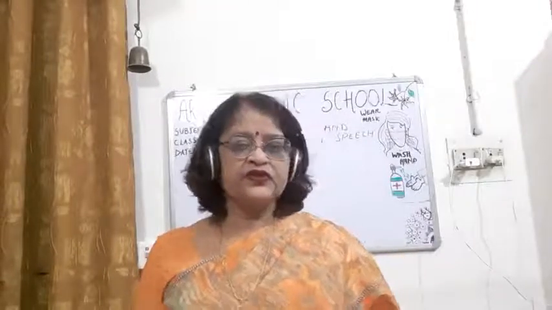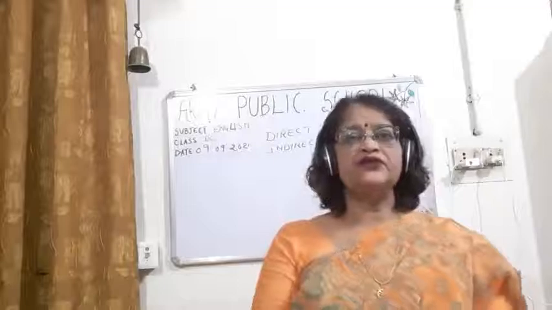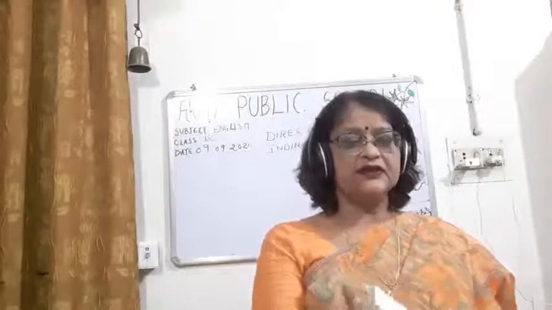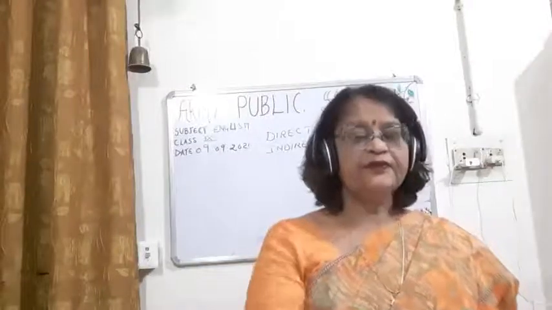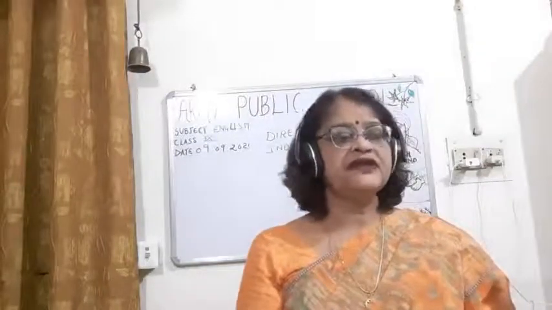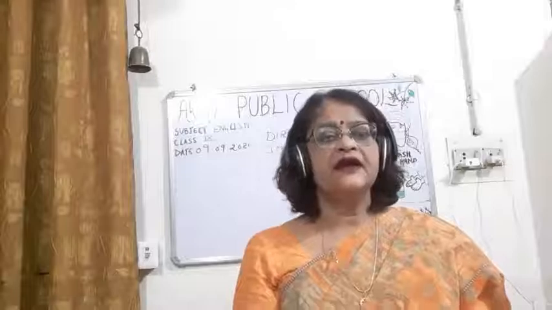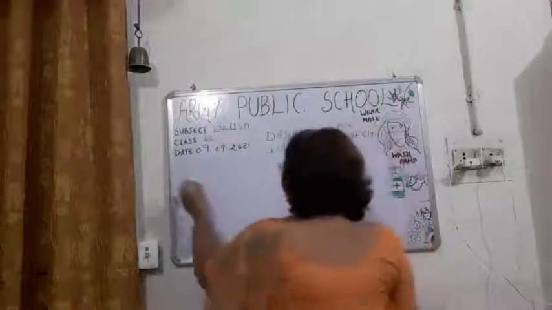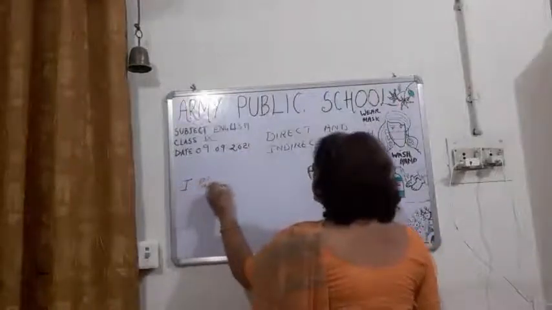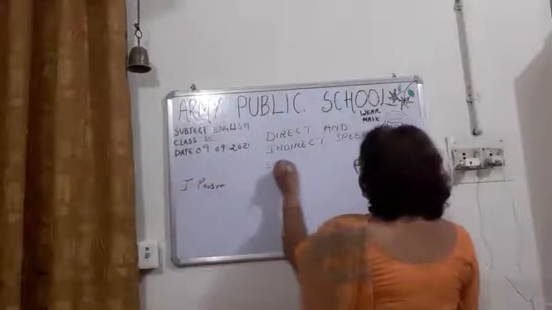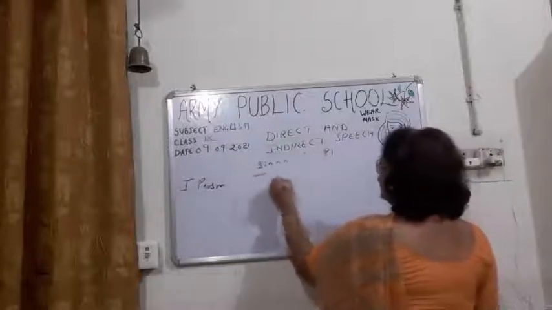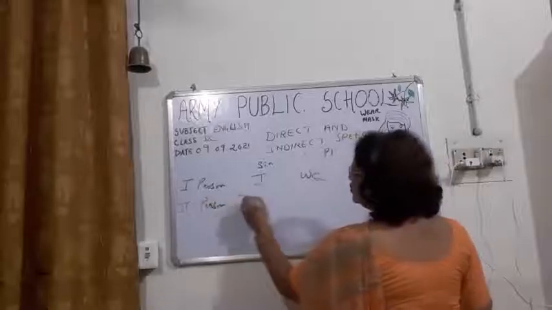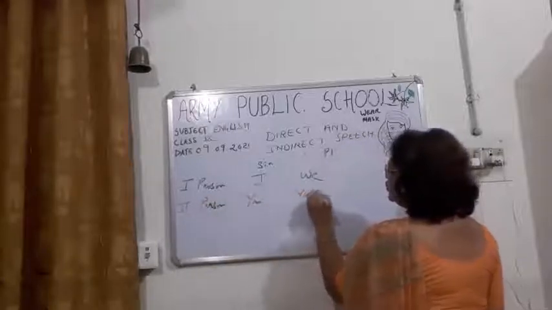Okay. So children, first of all, I should tell you what is the first person, what is the second person, and what is the third person. So what is the first person? First person, children, in singular is I, and in plural it is we. Second person: you, your.